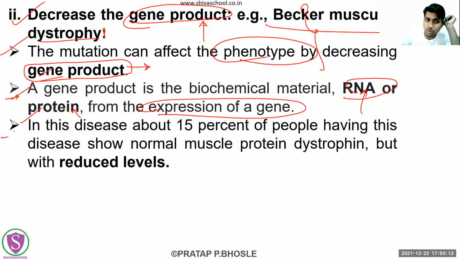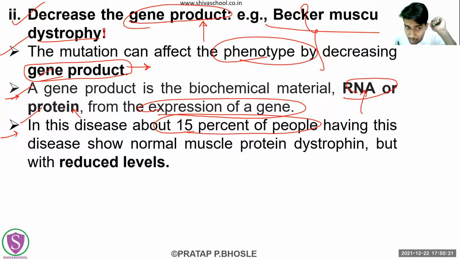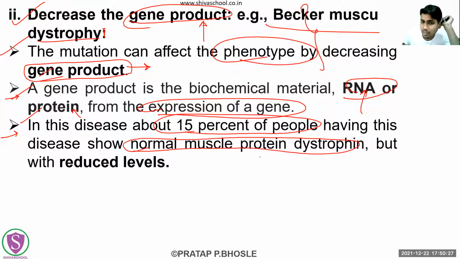So in this disease, Becker muscular dystrophy, what is happening? About 15% of people with this disease are going to show a normal muscle protein, dystrophin. What will happen in them? The protein dystrophin is going to be normal but at reduced levels. Their levels will be low in this disease, Becker muscular dystrophy.